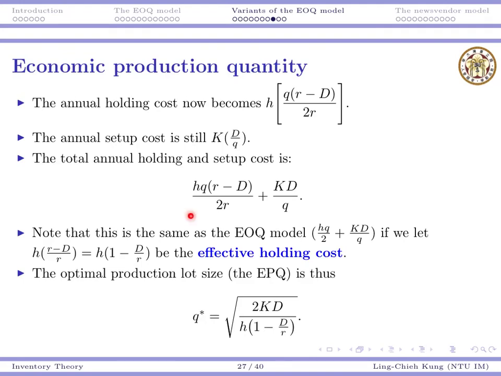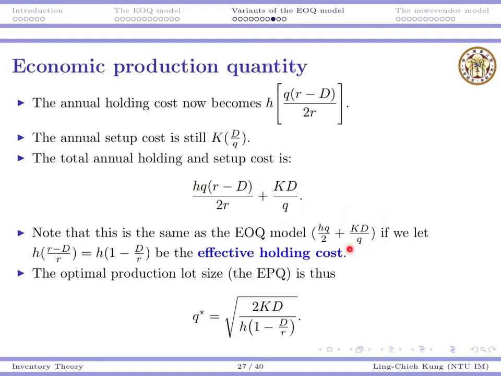Finally, we want to find a production lot size to minimize the total cost here. Of course, we can solve this problem directly, because Q is here, Q is here. It's a nonlinear program, we know how to do it. But if we compare it with the EOQ model, this is the objective function of EOQ, we can see that the second term is the same.